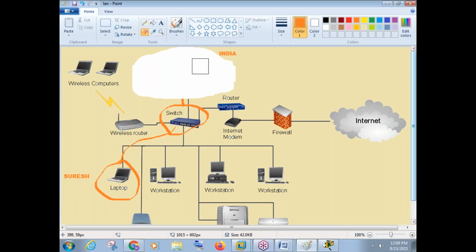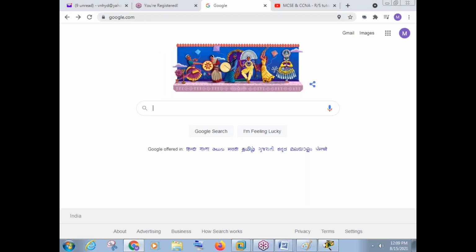If I'm talking about a person like Suresh, maybe Suresh is working for AWS, Amazon company, and is maintaining servers of other companies. Or if Suresh is working in a company like ABC, Suresh is creating a server in the cloud and maintaining those servers. Maybe it is a physical server or a virtual server. Just remember one thing, friends, it will not work on its own. There should be someone who should update. There should be someone who should maintain. So if someone says there's no need to learn these things, it is absolutely incorrect.